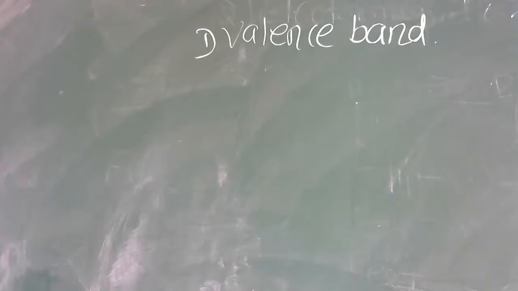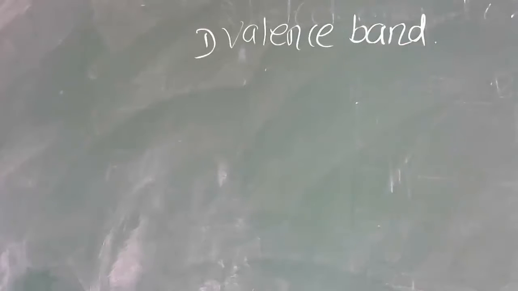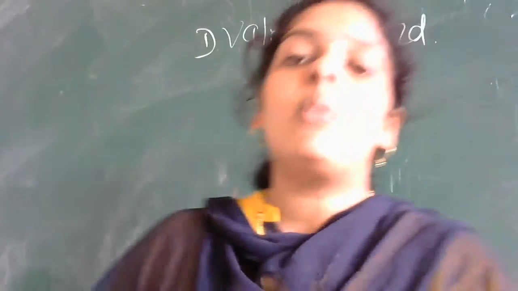The energy band which includes the energy levels of the valence electrons, such an energy band is called valence band. But here, what do you mean by valence electrons?